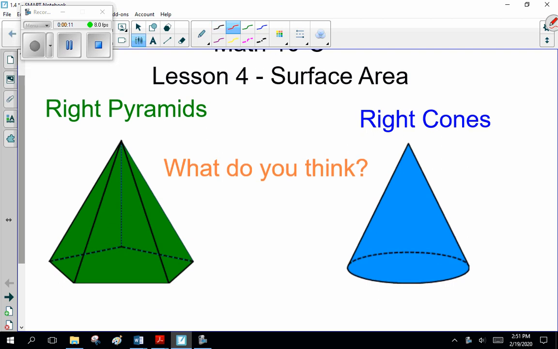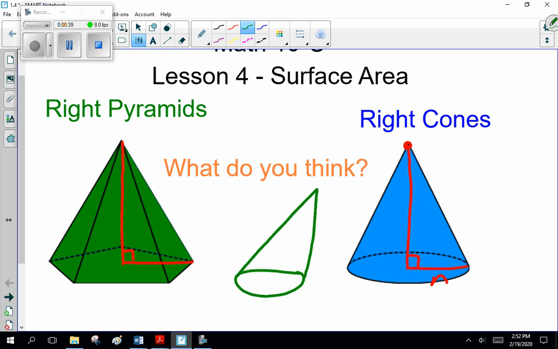Now, one thing I want to mention here, we're talking about right pyramids and right cones. What I mean by right is that they're proper or nice. That is, the tip of the cone is right in the center. So any pyramid or any cone, the tip is right in the center. If we have a cone or a pyramid that's not a right cone, where it's at an angle, the math is a little bit nastier. But here we have nice symmetrical cones and pyramids.